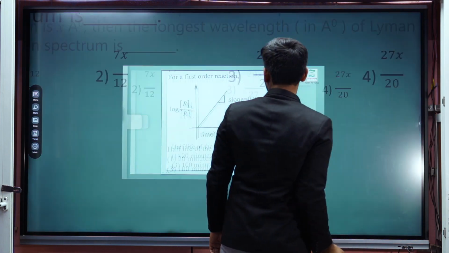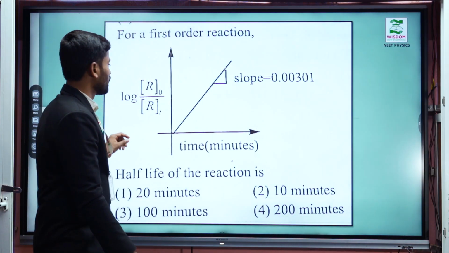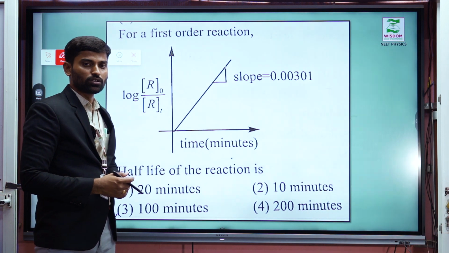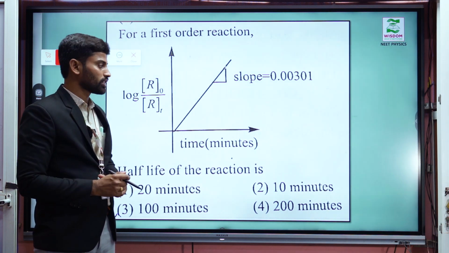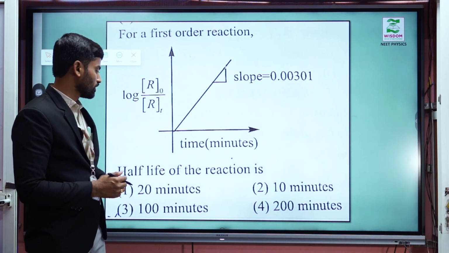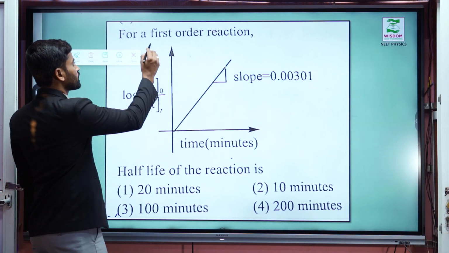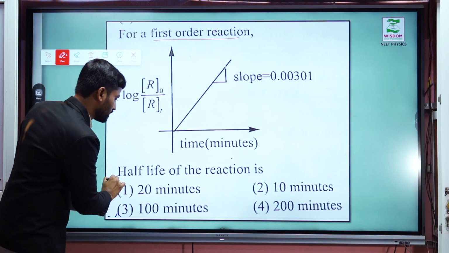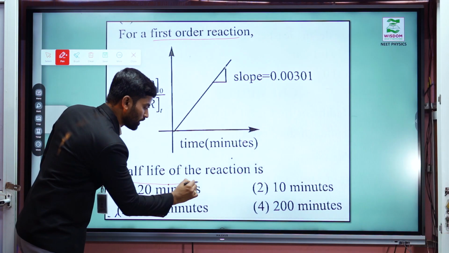Next one, graphical concept. This is an example of a graphical question, which is very easy and tricky. Let us solve how we get the answer. What they have given here is a first order reaction, and what we have to find is the half-life time of the reaction.